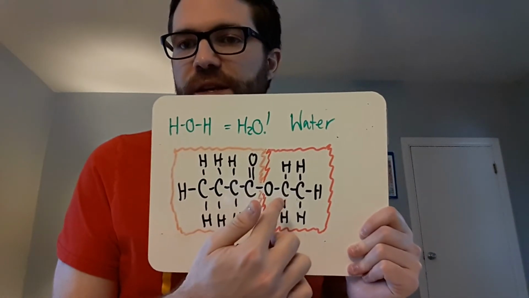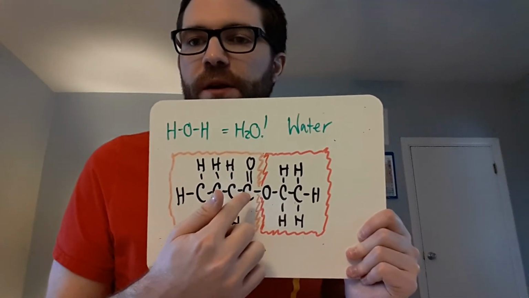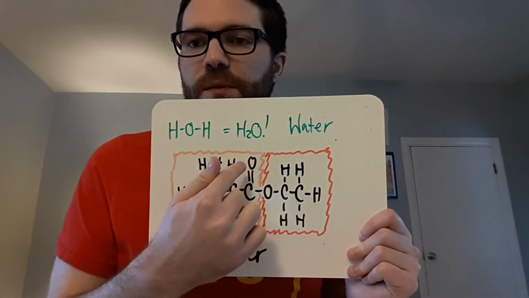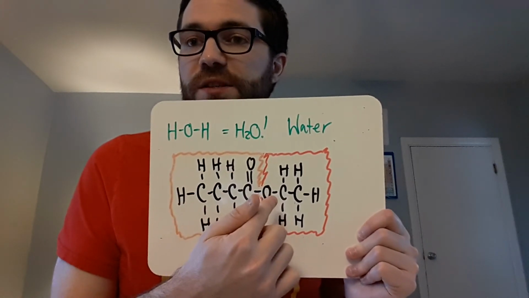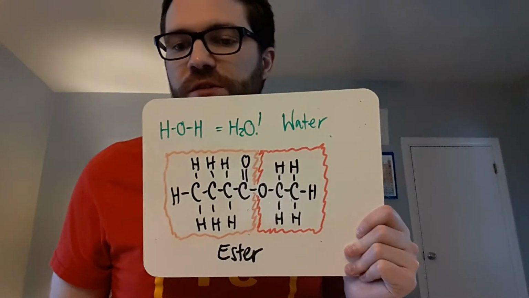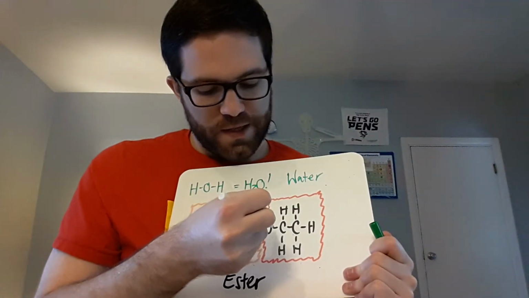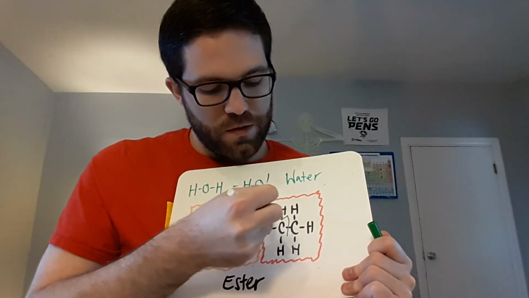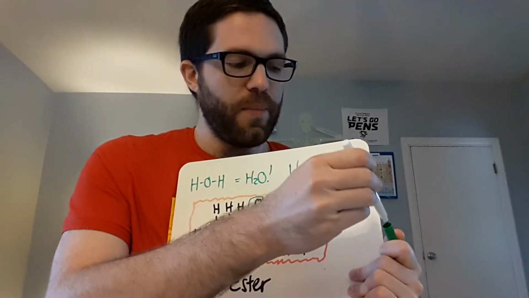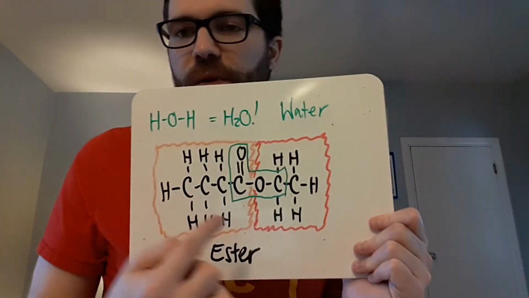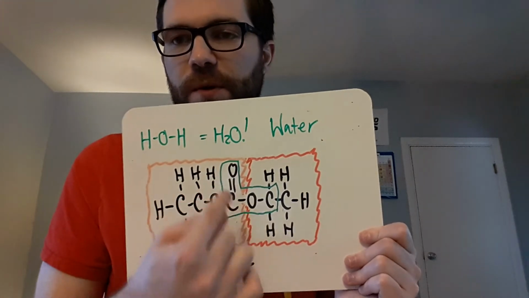You see that you have 2 O's in this molecule, one double bonded, one single bonded, and you have a C double bonded to an O and an O, and then that O is connected to a C, not an H. So think about what Miss Marnick told you. We're going to look at this, highlight this real quick, and check out what the functional group is. What functional group looks like this? Has C, on to an O, on to a C, double bond to an O.